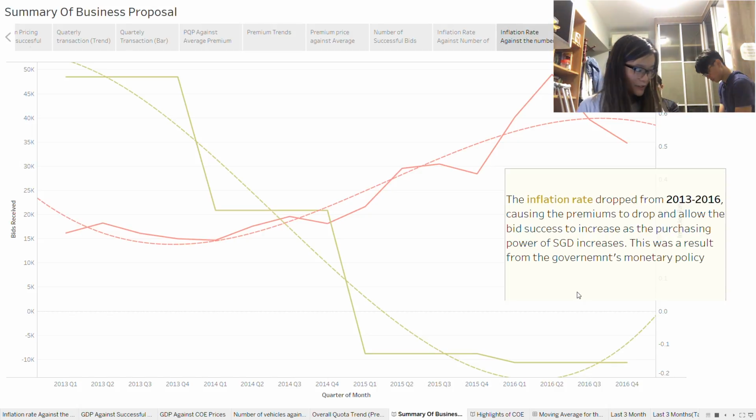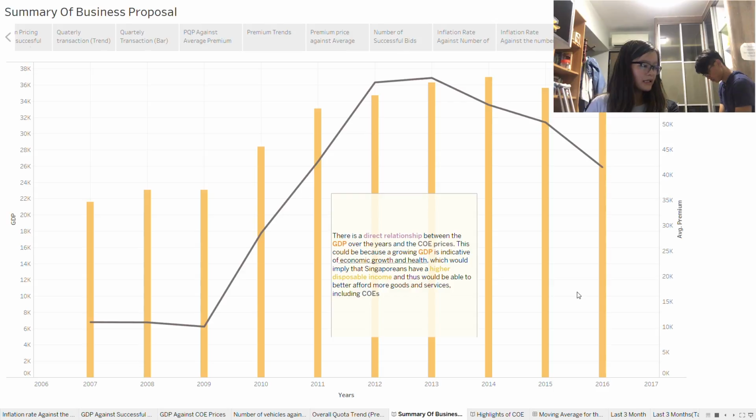Moving on to 3.6.2. What does the trend in GDP over the years imply about the affordability of COEs? There is a direct relationship between GDP over the years and the COE prices. This could be because a growing GDP is indicative of economic growth and health, which would imply that Singaporeans have a higher disposable income and thus would be able to better afford more goods and services, including COEs.